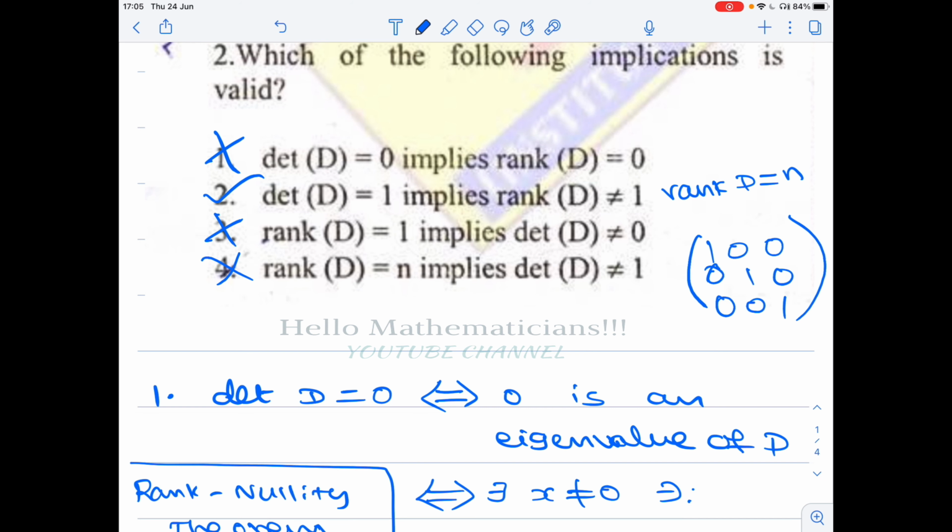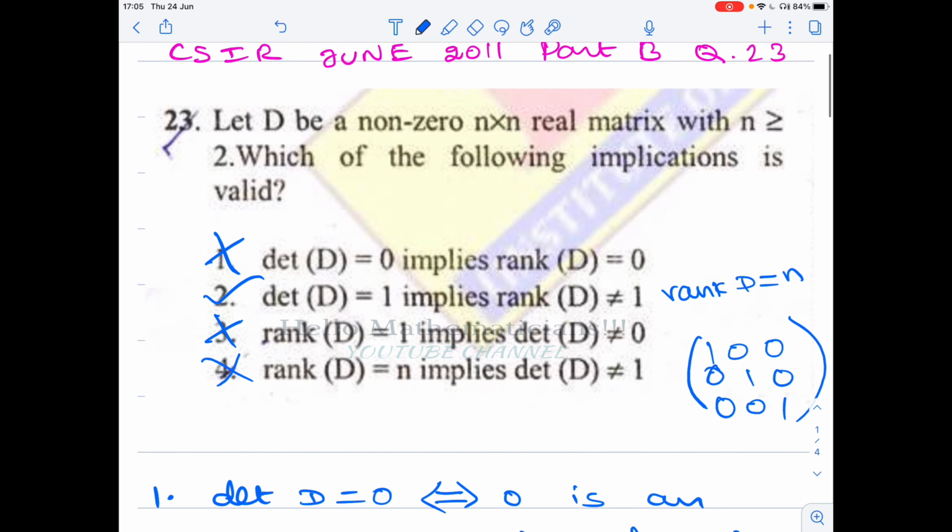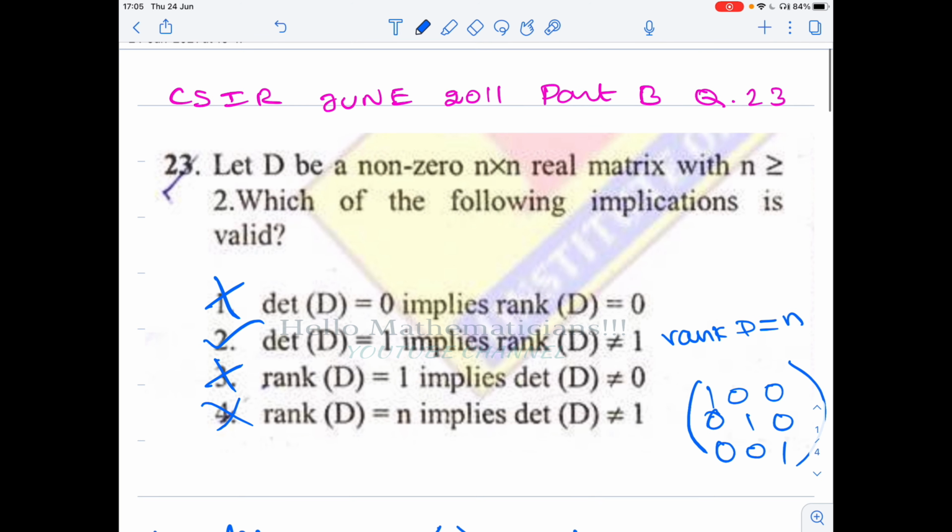Okay, so I hope you understand the connection between determinant and the rank. That is the main essence of this problem.